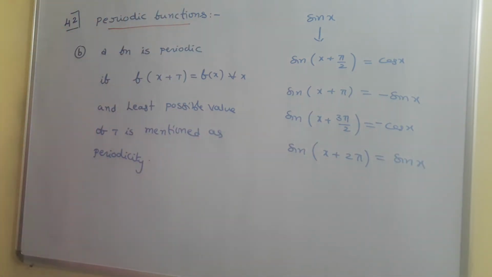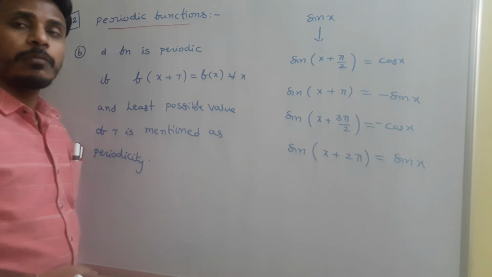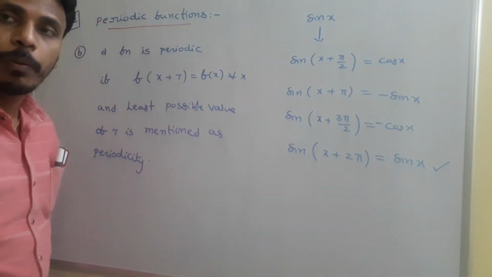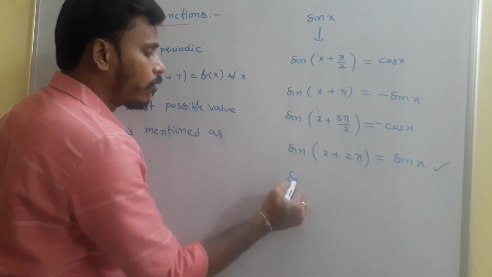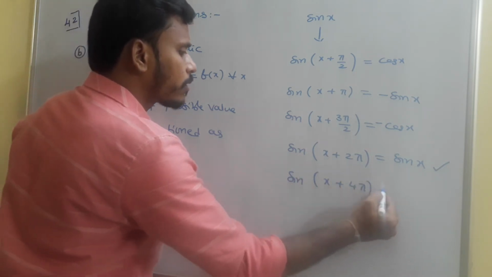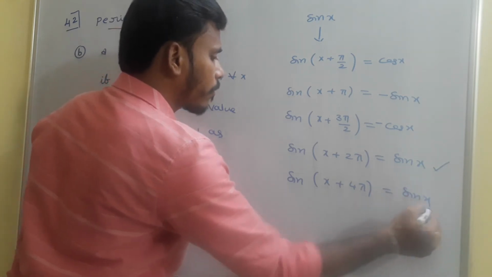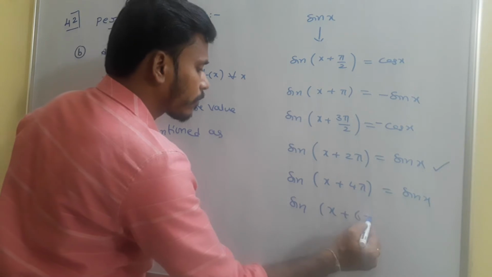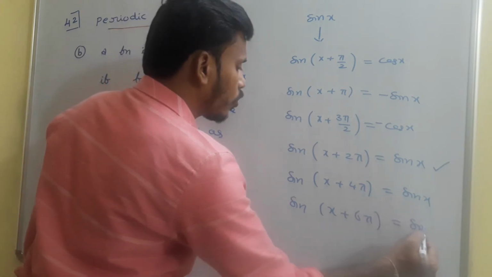If you check for pi by 2, pi, 3 pi by 2 and 2 pi, sin of x plus 2 pi is sin x. Sin of x plus 4 pi is again sin x. Sin of x plus 6 pi is again sin x only.